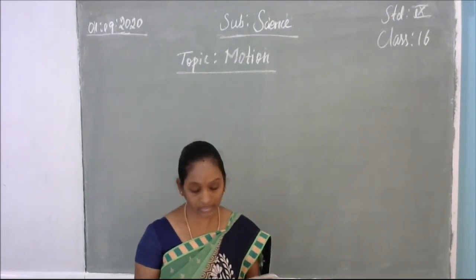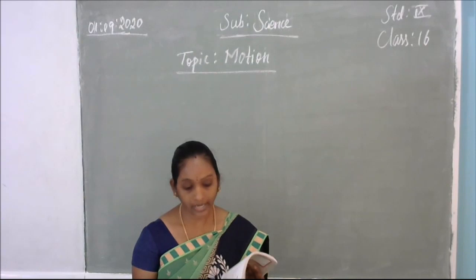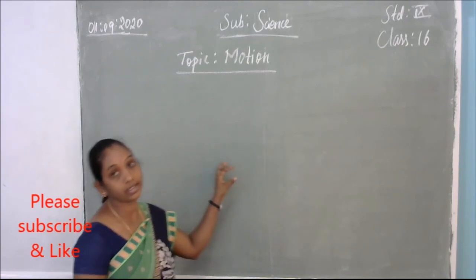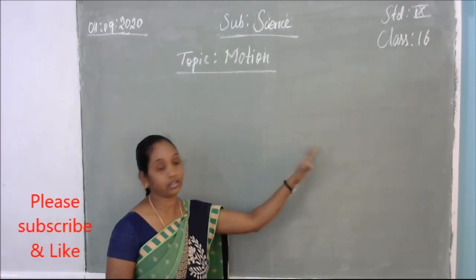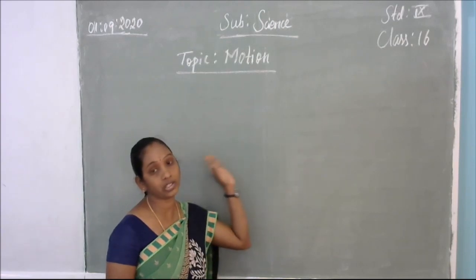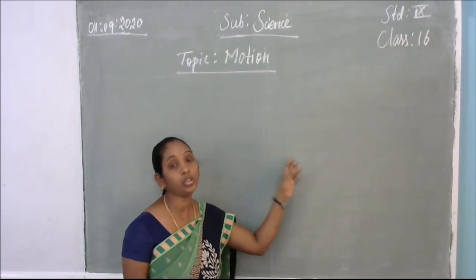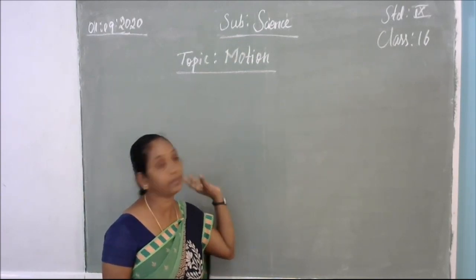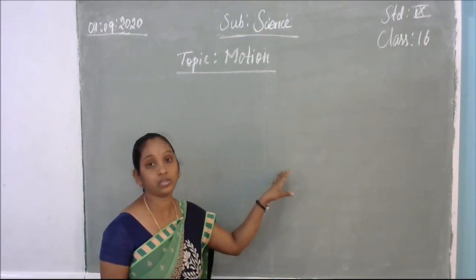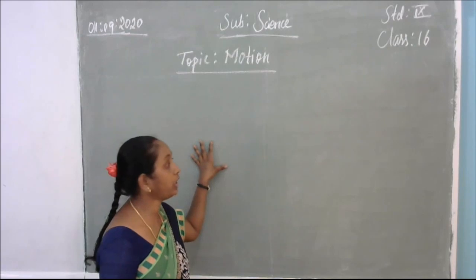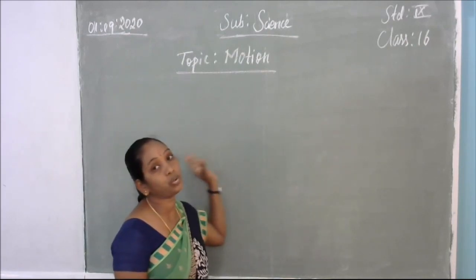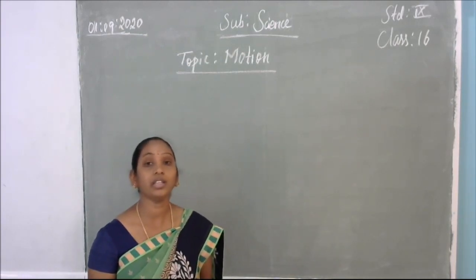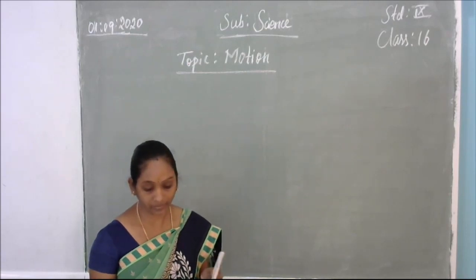Yesterday we discussed the introduction to motion and how an object moves in a straight line. For example, from the reference point it starts and it stops at an end point. So how much distance in the straight line. For example, vehicles move in a straight line, and a train moves on a track in a straight line movement. Like that, the object starts from the reference point and stops at an end point. We discussed how much total distance is covered by the object, and how to calculate the average of the total distance covered.